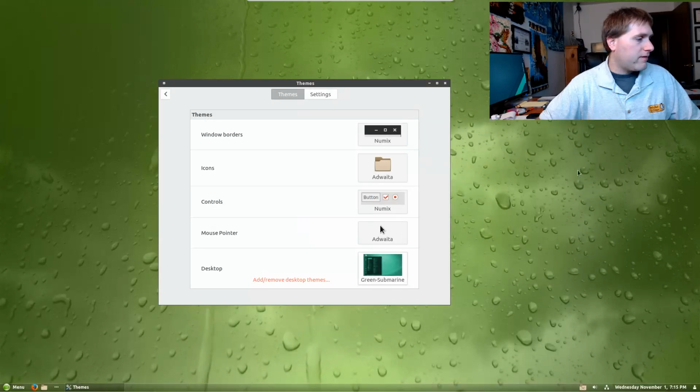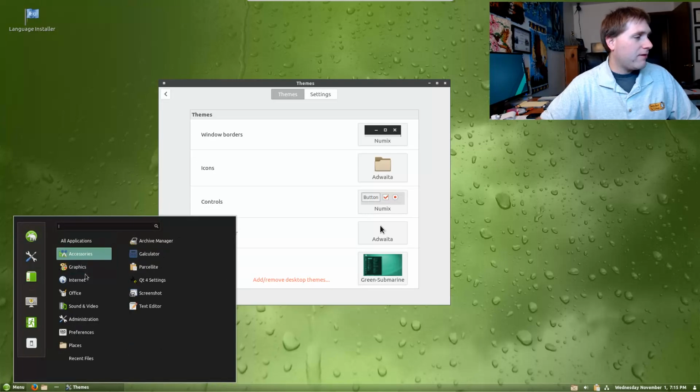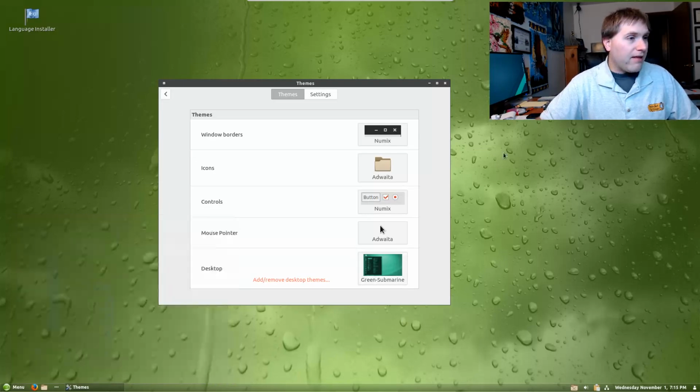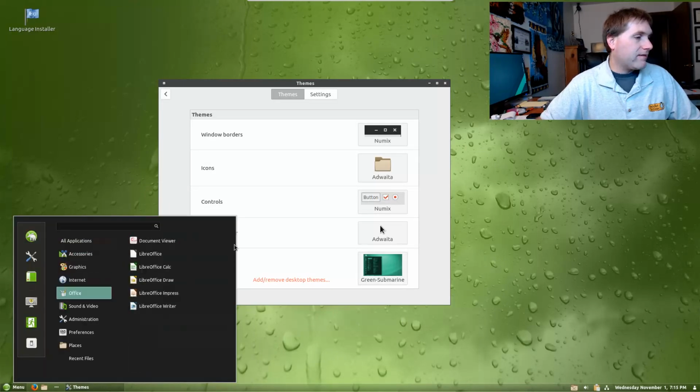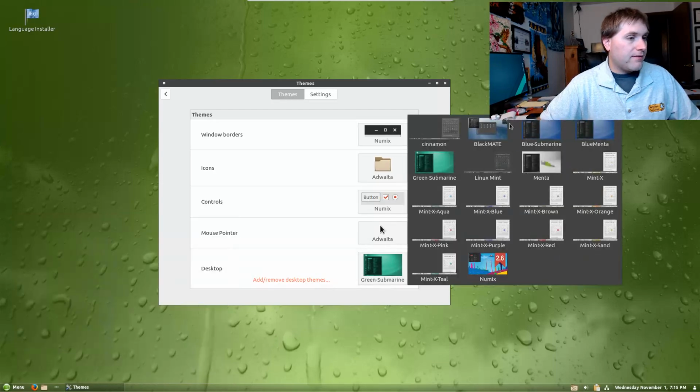Ooh, Green Submarine. Let's have a look at that. I really like the look of that, except I don't like the flatness of the menu. But that is pretty cool.